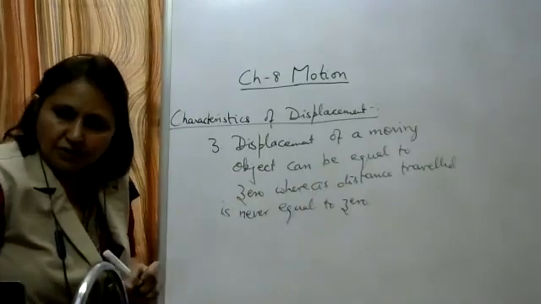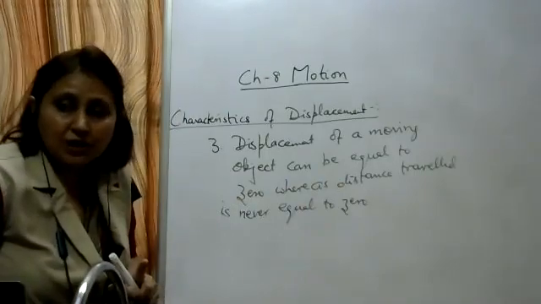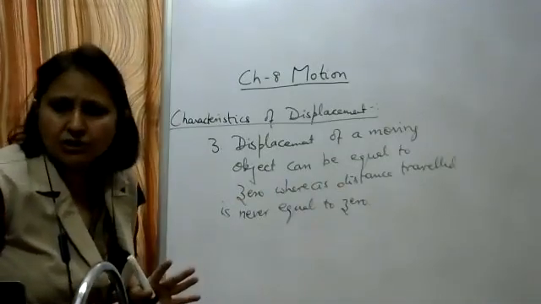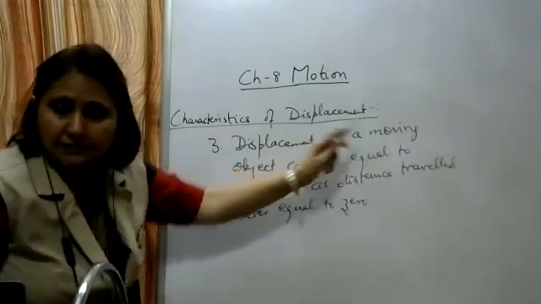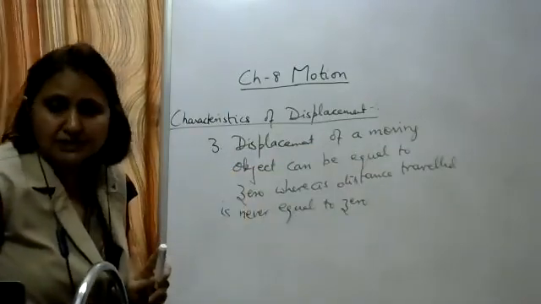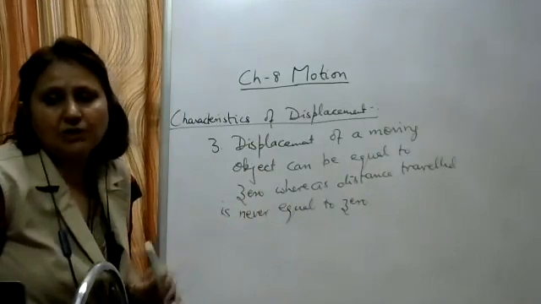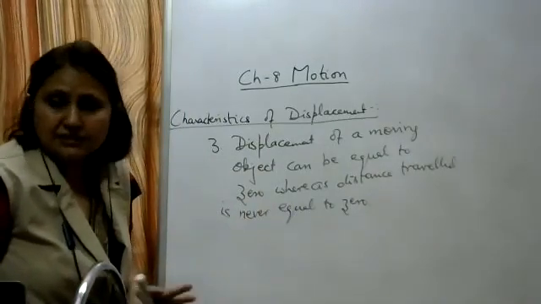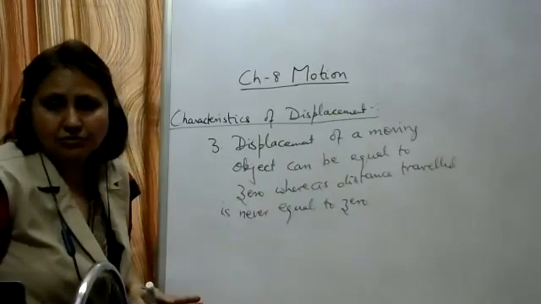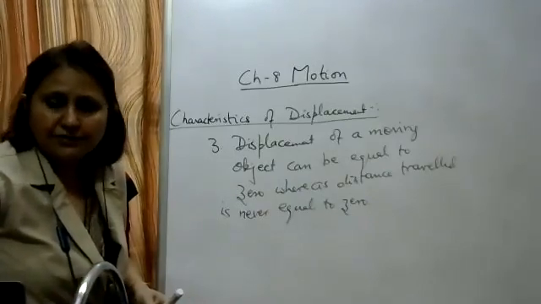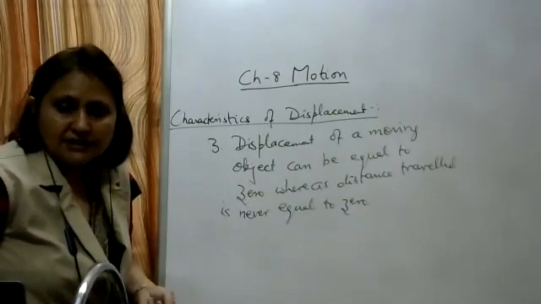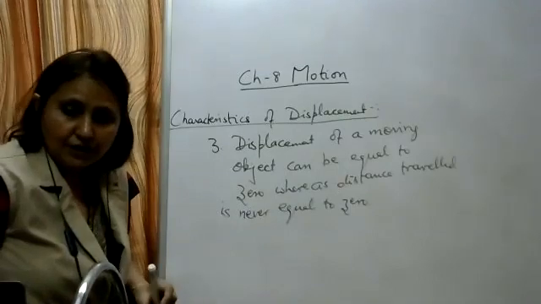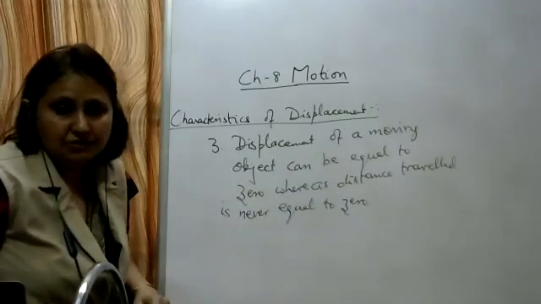Okay, displacement of a moving object. Here we are discussing a moving object. Any object which is stationary, which is at rest, its distance will also be equal to 0. So here we are discussing a moving object. The displacement of a moving object can be equal to 0, whereas the distance traveled can never be equal to 0. Some path length it will cover in some time, so the path length covered will never be equal to 0. Only the displacement can be equal to 0.